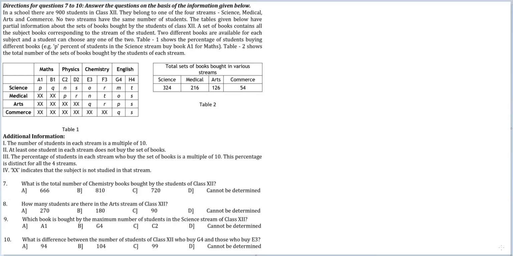Let's look at this question. In a school, there are 900 students in class 12. They belong to one of the four streams: science, medical, arts, and commerce. No two streams have the same number of students.